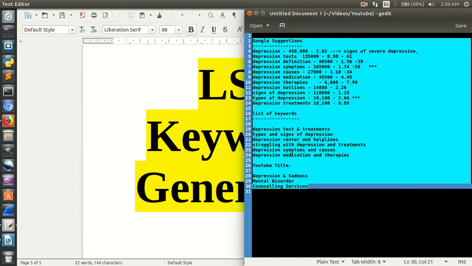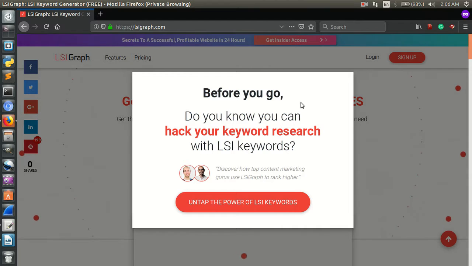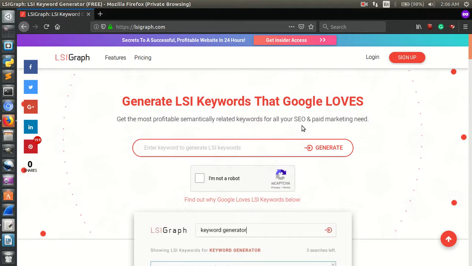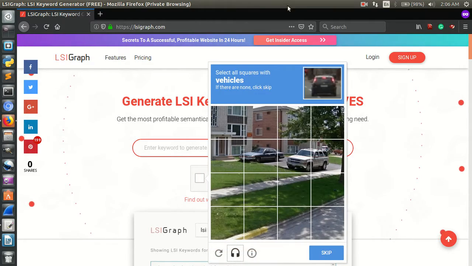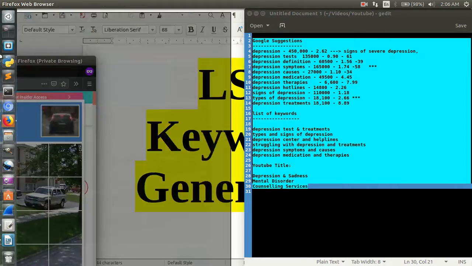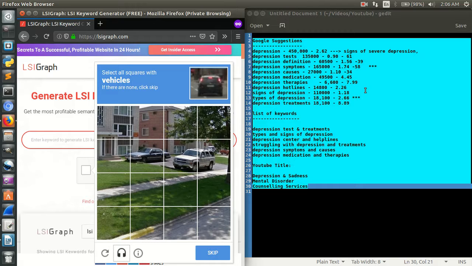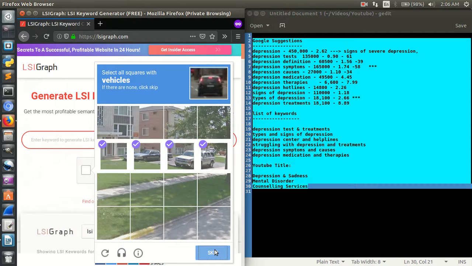Right now, we're just going to open the LSI Keyword Generator. This is a free tool, and it is one of the awesome tools I feel is present on the internet, which gives you almost every single detail you need. Right now I have to fight with this. Just give me a second, guys. Oops. Oh, I guess done.